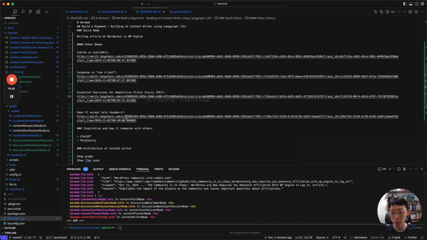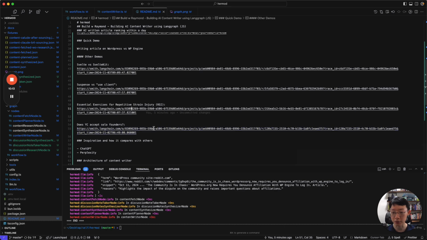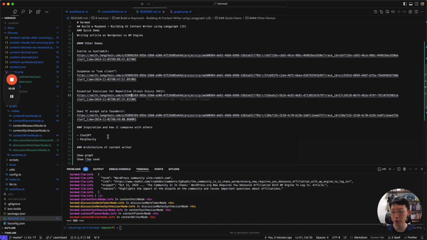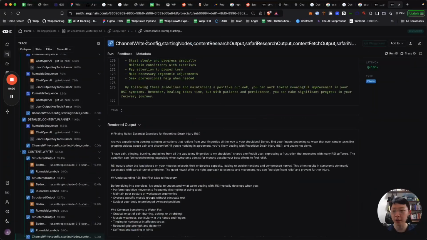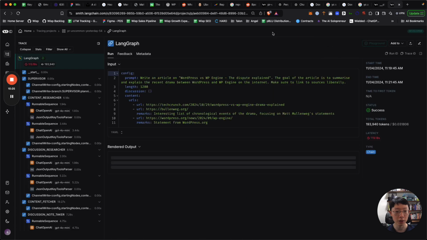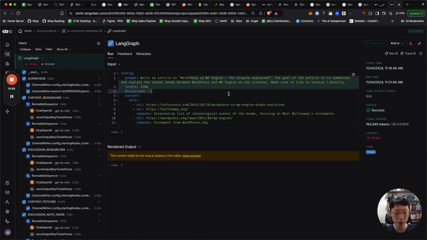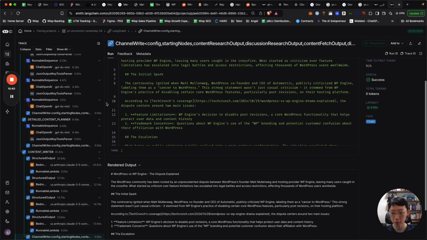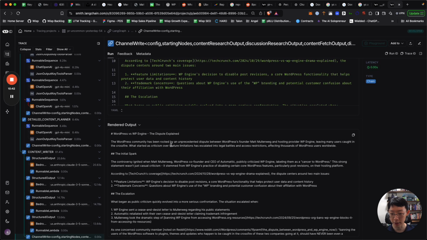Another example, which is the one that you just saw, is the YC SF co-founder one. That's the one that's ranking right now. Okay, so before that, let's take a look at the current run that we just ended. This is the WordPress versus WP Engine one that we just asked it to run. The total run time took about 2 minutes. Let's take a look at the output. Okay, so: dispute explained, shocked by unprecedented initial spark.